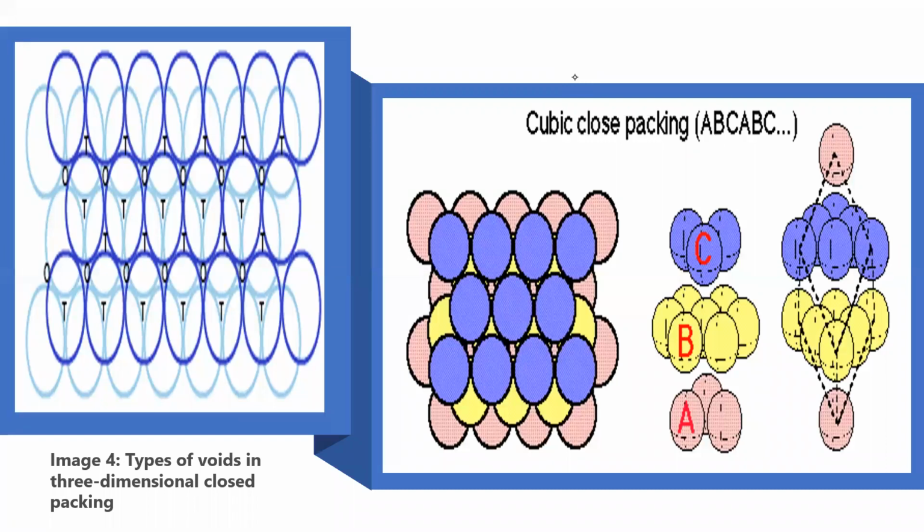A tetrahedral void is formed by joining 4 concentric spheres. I'm drawing it on the right hand side. You can just see, because it is 3-dimensional, so you cannot easily understand. So this is called a tetrahedral void.